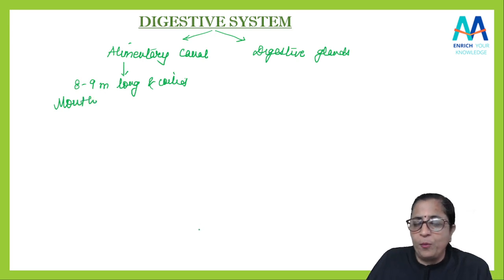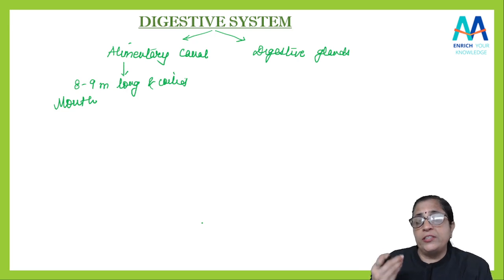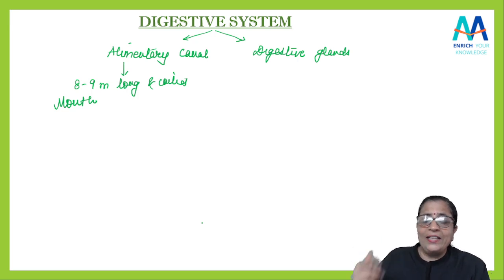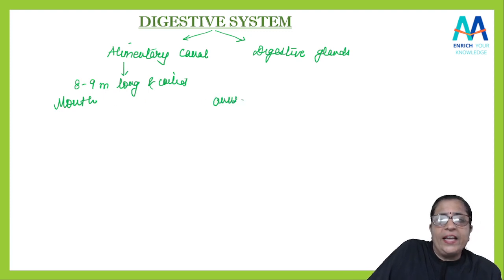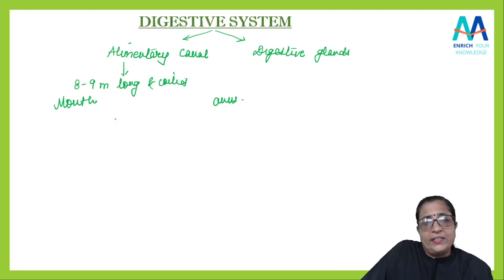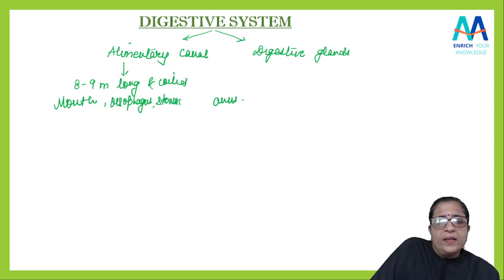It starts from mouth. Then what is there? Then there is an esophagus, stomach, intestine, and it ends where? It ends at anus. Yes, it ends at anus. So I can say the mouth, then esophagus, yes, stomach, then large intestine, small intestine, all this it will be there.